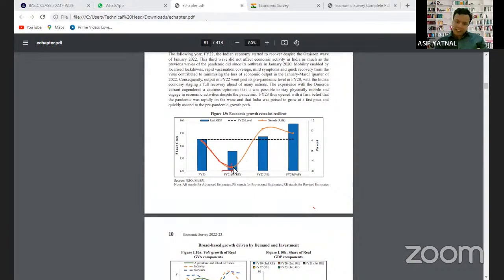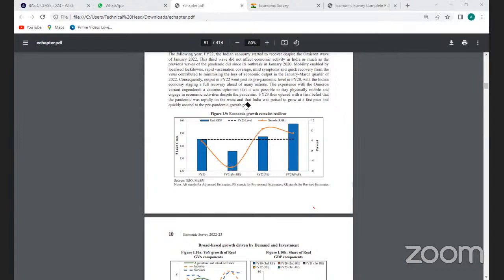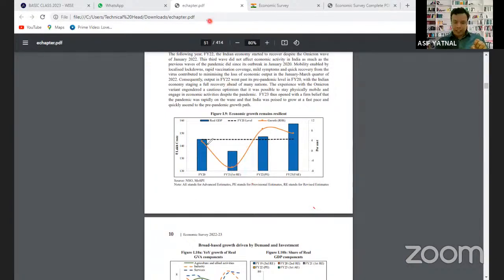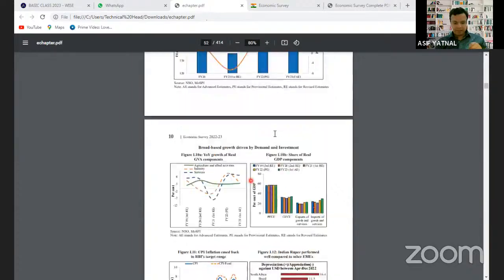There is a sudden increase in the GDP in that year. That is because of the change in the base year. So this is what is called a base effect. Clear? Got it. Okay. So here you can see the real GDP is fluctuating. The nominal GDP is steady, and the growth rate you can also come to know from this. So just check it out. Now let's go to the next page.